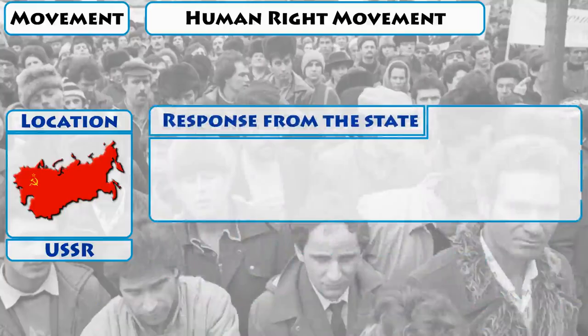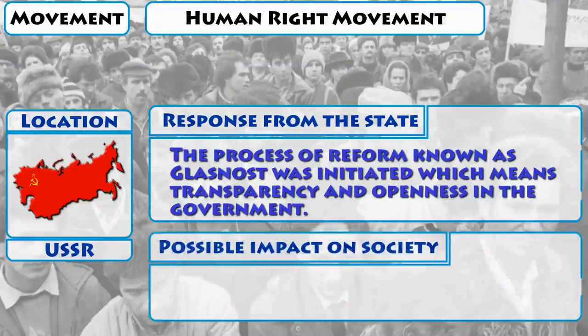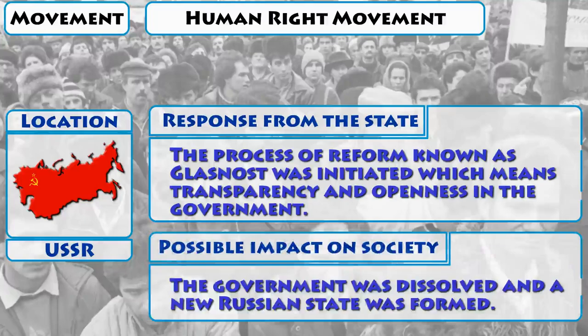Response from the state: the process of reform known as glasnost was initiated, which means transparency and openness in the government. Possible impact on society: the government was dissolved and a new Russian state was formed.